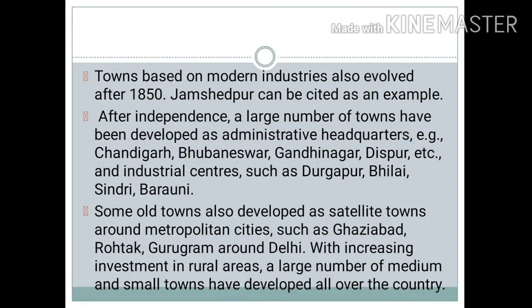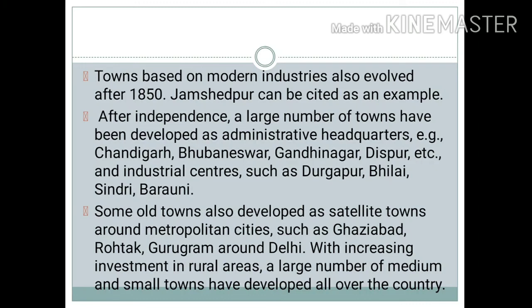There are towns which are based on modern industries which evolved after 1850. Jamshedpur is one of the examples which has been developed because of the industrial development. After independence, a large number of towns have been developed as administrative headquarters, which included Chandigarh, Bhubaneswar, Gandhinagar, Dispur, and we had industrial centers also which were developed such as Durgapur, Bhilai, Sindri, Baruni, etc.